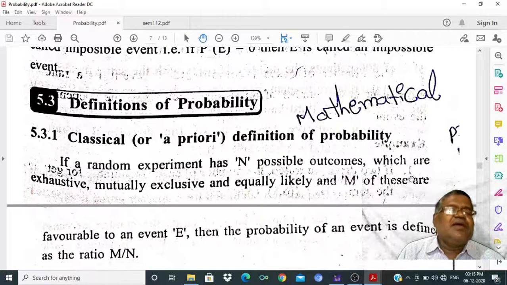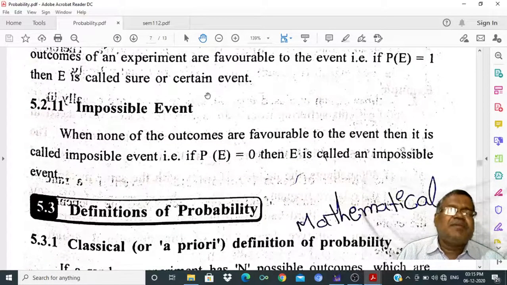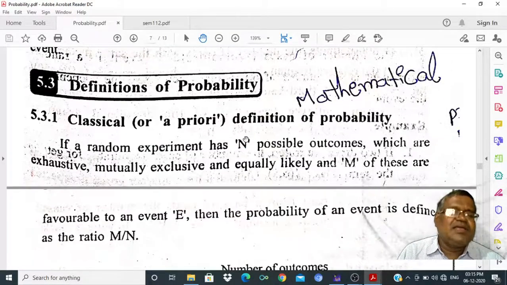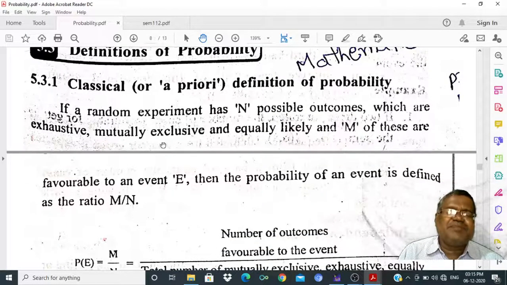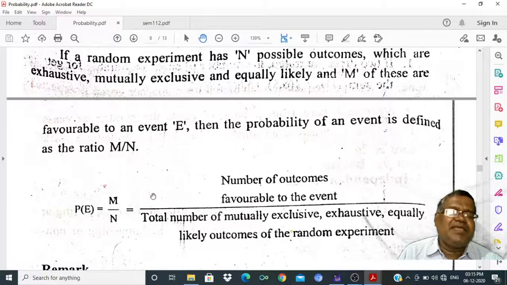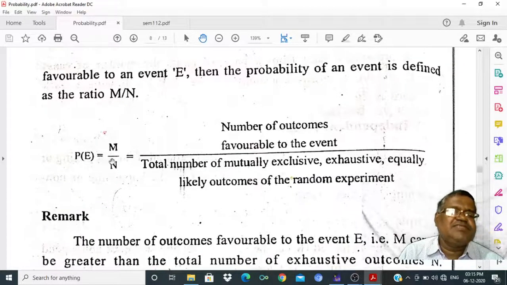Definitions of probability. After looking at all these primary concepts, we can define the probability. The classical or a priori definition of probability, also called the mathematical definition of probability, is: if a random experiment has n possible outcomes which are exhaustive, mutually exclusive, and equally likely, and m of them are favorable to an event E, then the probability of the event is defined by the ratio m by n. Probability of happening of event E is equal to m by n. m is the number of favorable cases, n is the total number of cases.